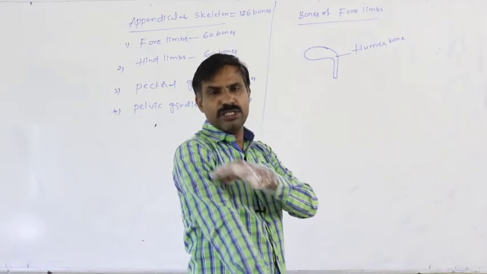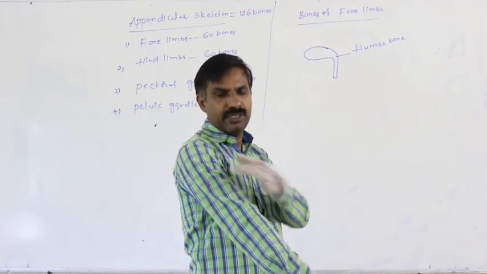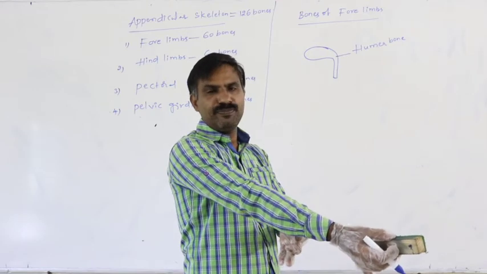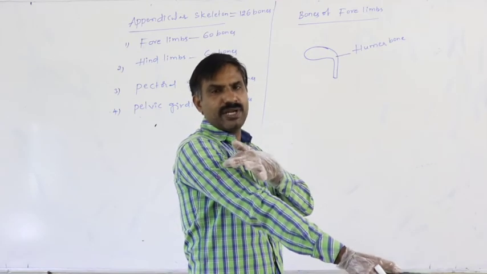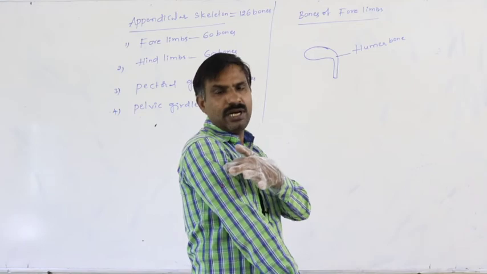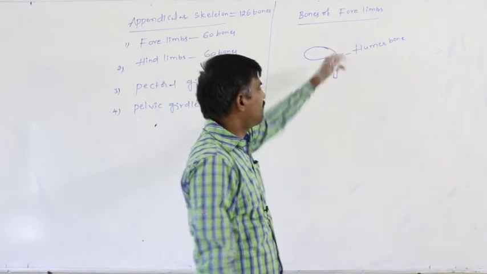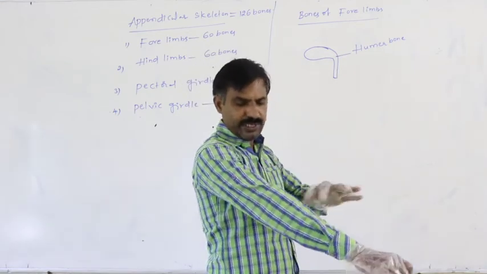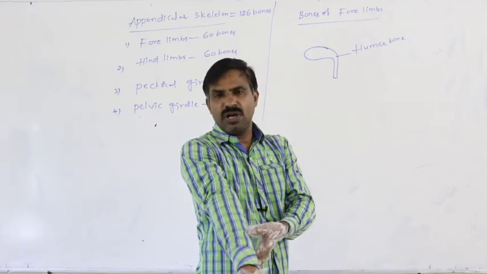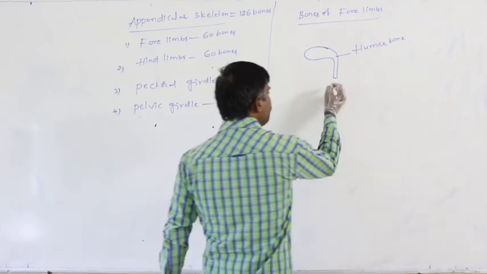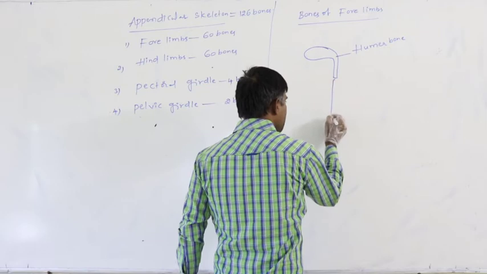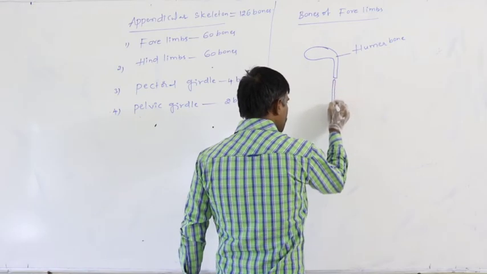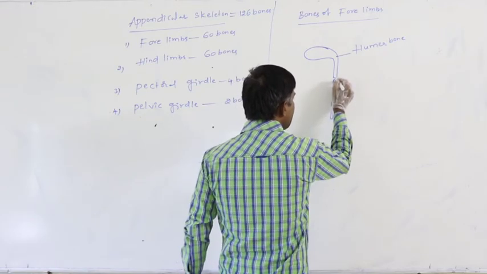Again, this is the upper arm. In the upper arm, a single bone is present, that is said to be the humerus bone. This is said to be the forearm. In the forearm, 2 bones are present.